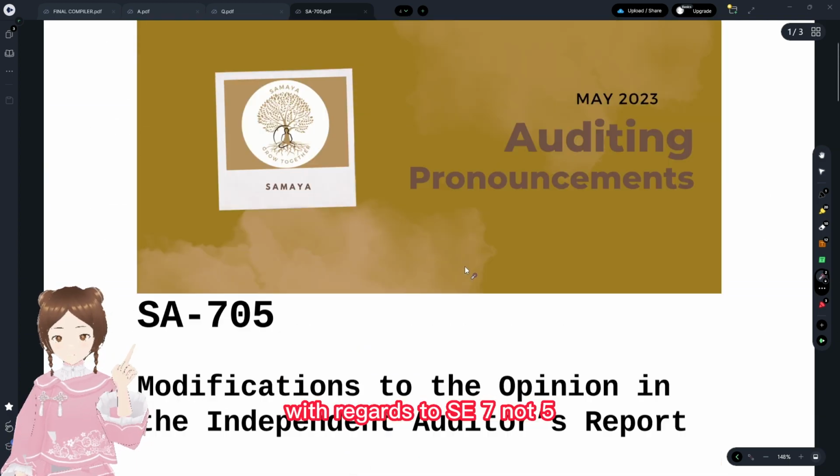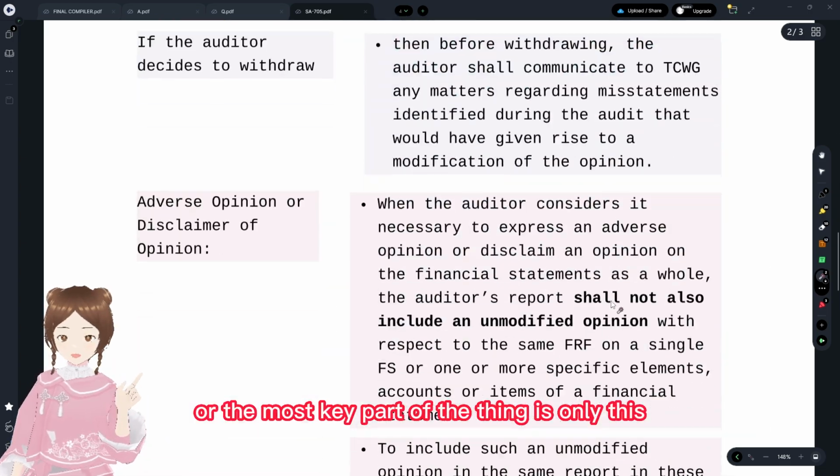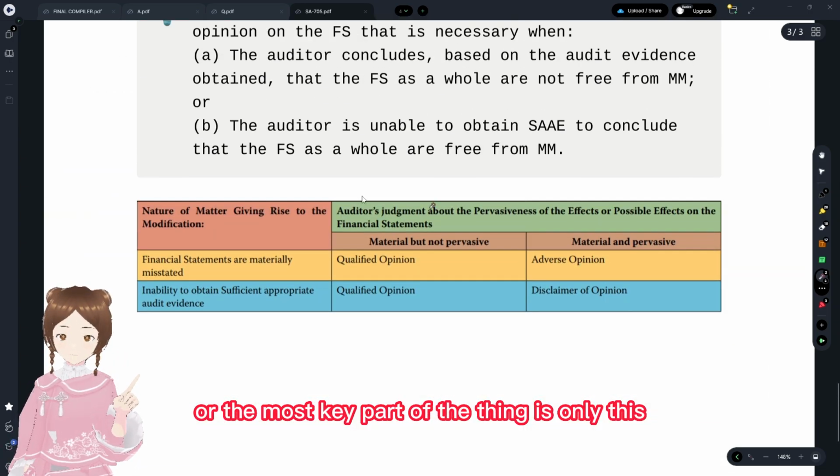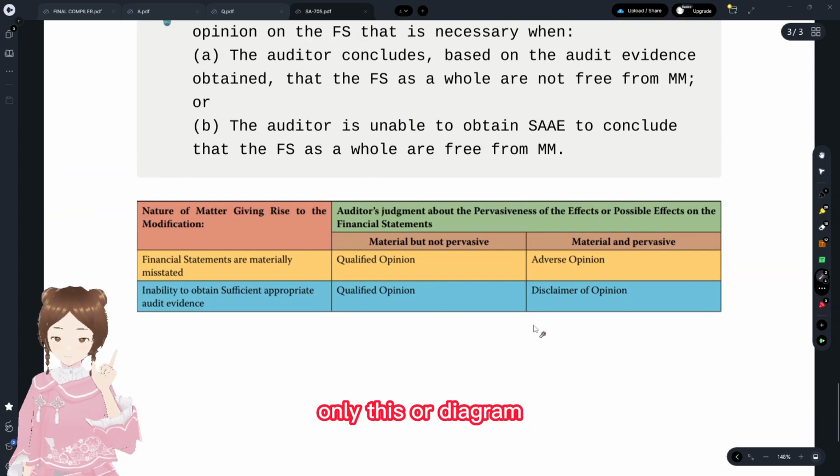And that's it with regard to SA 705. The most key part of the topic is only this diagram.